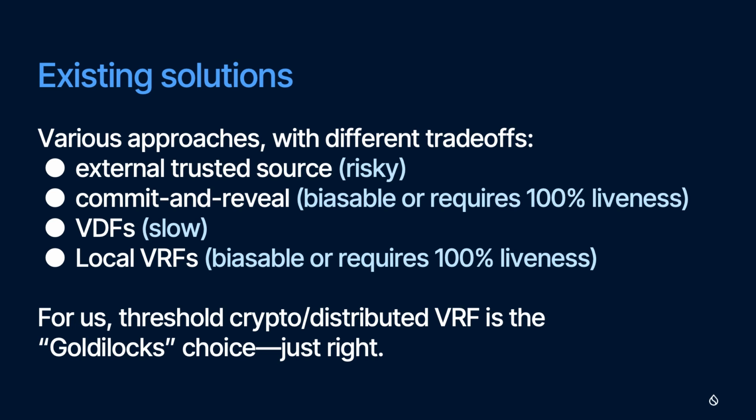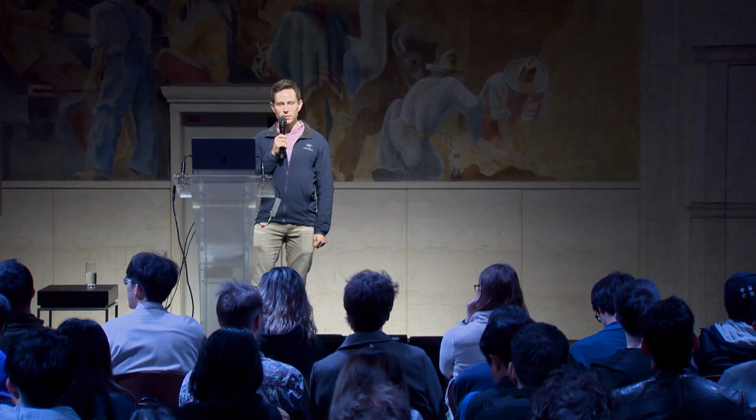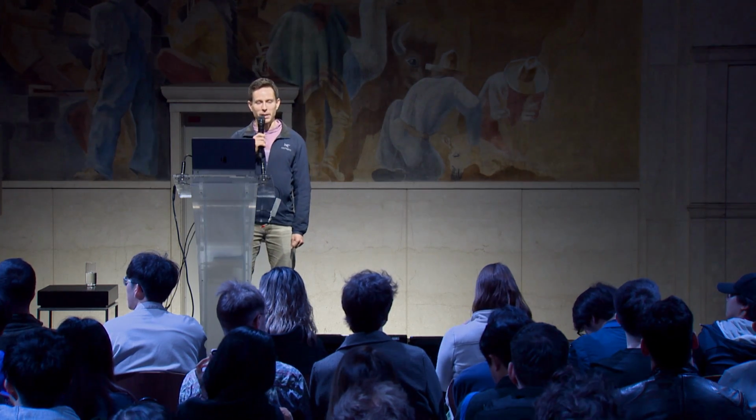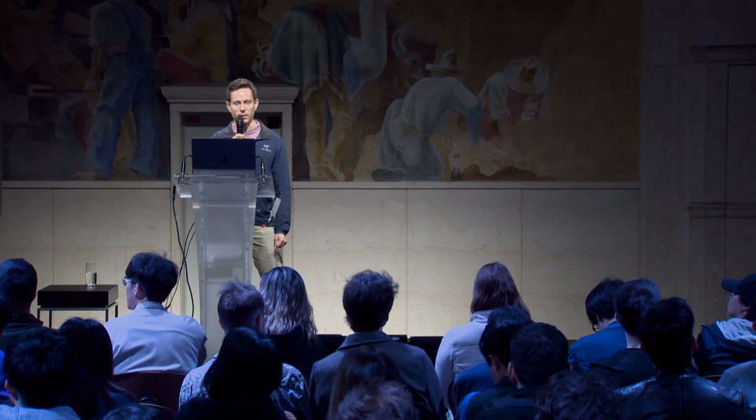So there's various decentralized solutions. I listed some here on this slide. I'm not going to go into the details of the cryptographic techniques in this talk, but some approaches are commit and reveal, VDFs, which stands for verifiable delay functions, and VRFs, which are verifiable randomness functions. Most of these existing solutions have various trade-offs based on the details of how the approach is implemented.